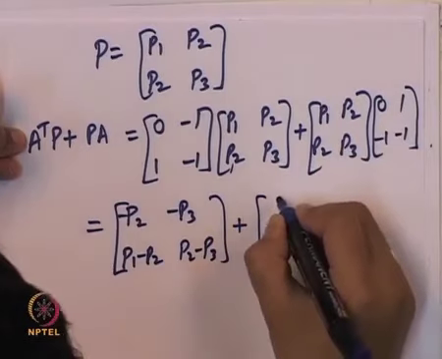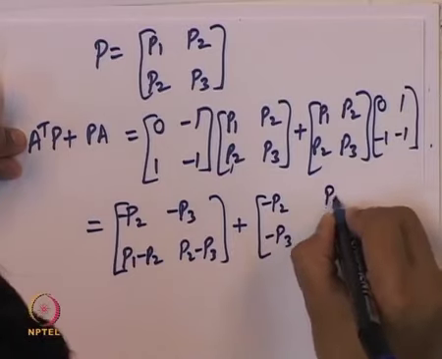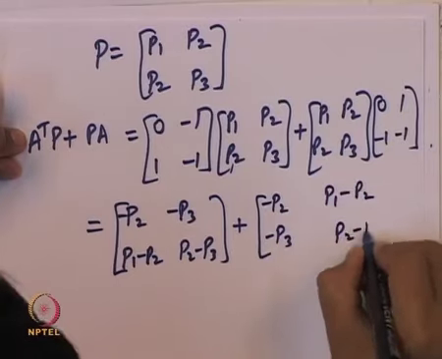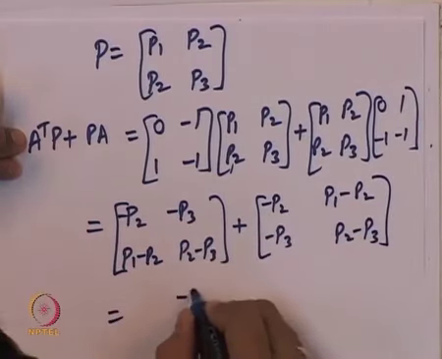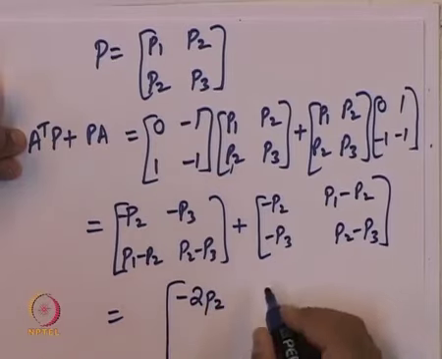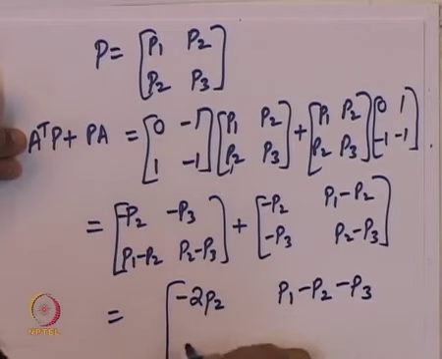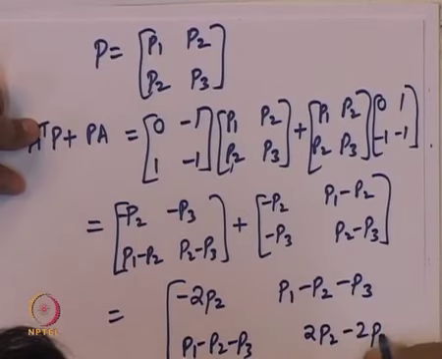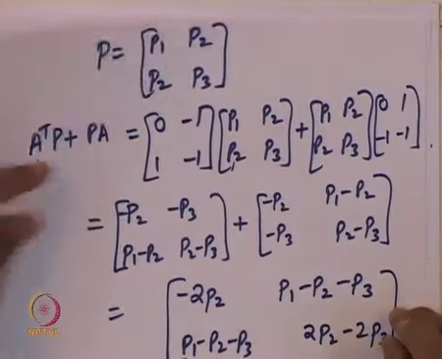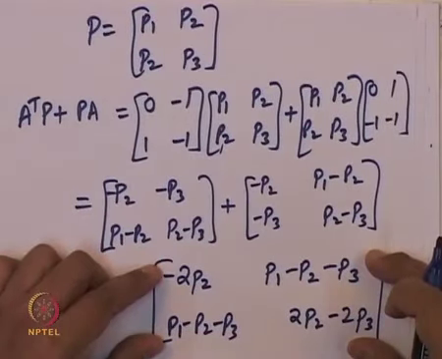When we evaluate, we get minus P2 minus P3, P1 minus P2, P2 minus P3, and when we add these two matrices, we get minus 2 P2, P1 minus P2 minus P3, P1 minus P2 minus P3, and finally 2 P2 minus 2 P3. So this matrix we have finally got is nothing but A transpose P plus P times A.